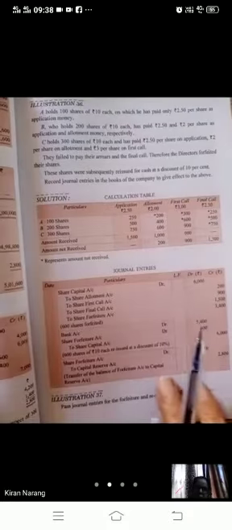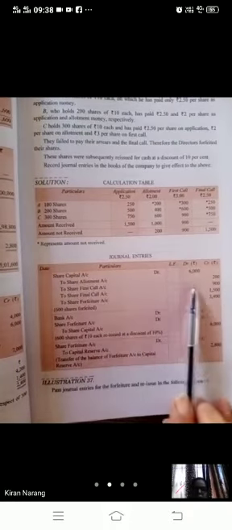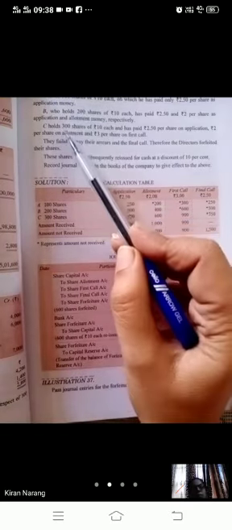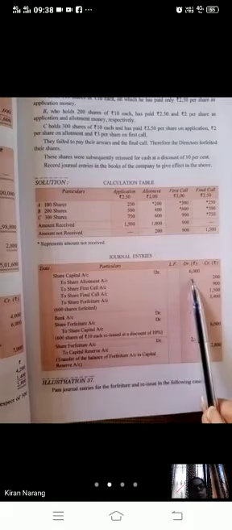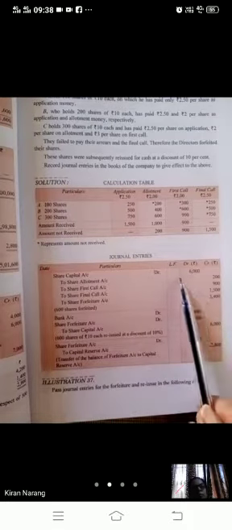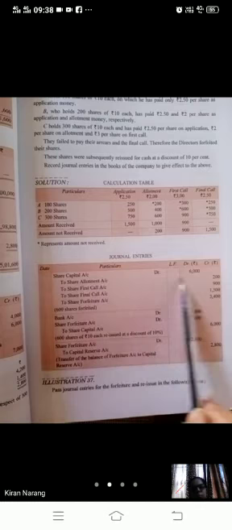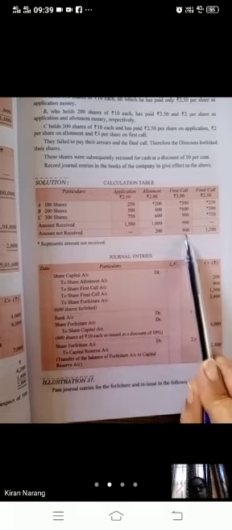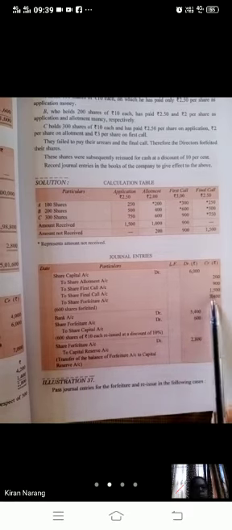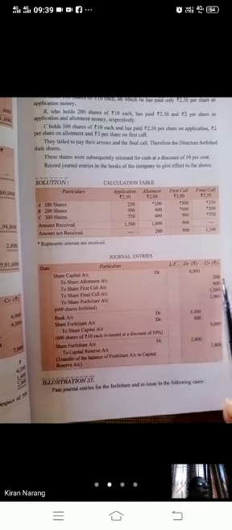Now you will pass simple journal entry for forfeiture and reissue. Share capital account debit. You have forfeited 600 shares, 100 plus 200 plus 300. 600 shares of rupees 10 each. A plus B plus C, 600 shares. 200, 900, 1500, 3400. 200 not received on allotment beta. 900 not received on first call. 1500 not received on final call. So 6000, subtract these 3 figures, you will get to know 3400 rupees you have received. So it will be forfeiture amount.